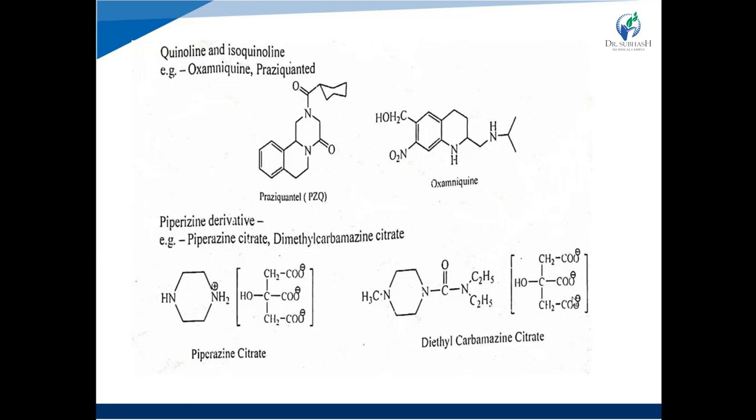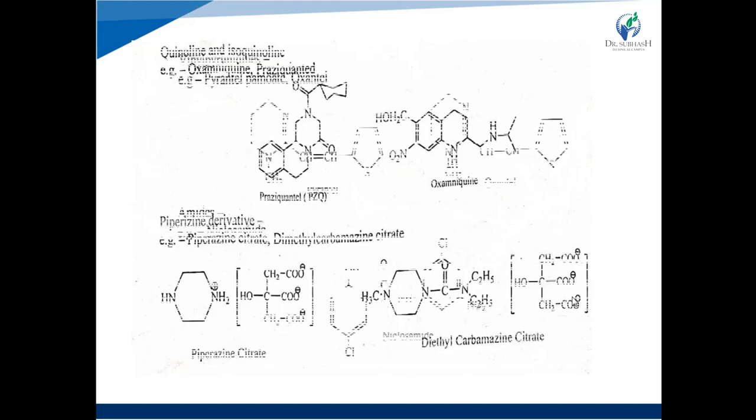Next one is piperazine derivatives. Example, piperazine citrate, right? So the name indicates a piperazine derivative, so that it contains the piperazine ring. Piperazine ring is nothing but a 6-membered heterocyclic ring with 2 nitrogen atoms at 1, 4 position, right? Same structure: piperazine citrate contains the piperazine ring, and diethylcarbamazine citrate also contains the piperazine ring.